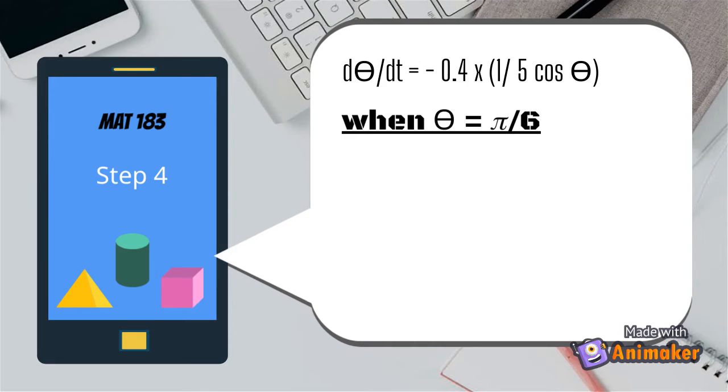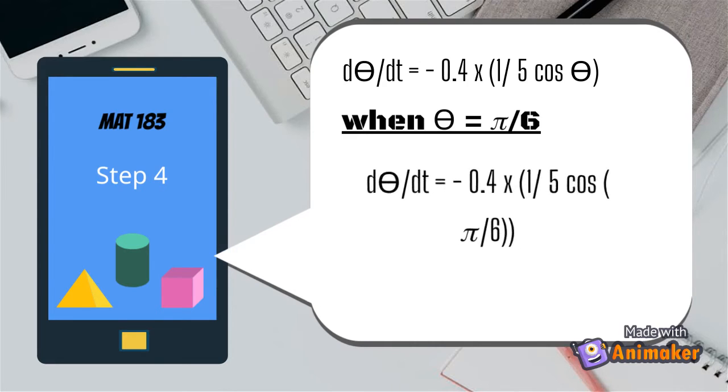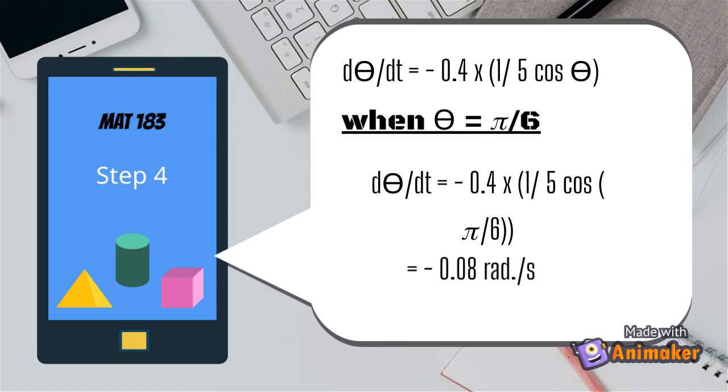So, d theta over dt equals negative 0.4 multiplied by bracket 1 over 5 cos bracket pi over 6. The final answer of d theta over dt is negative 0.08 radian per second.